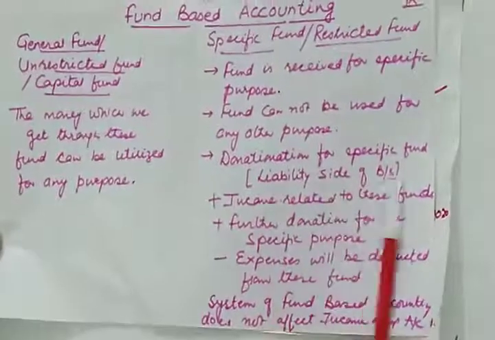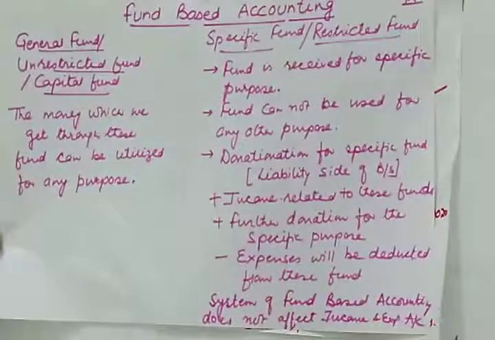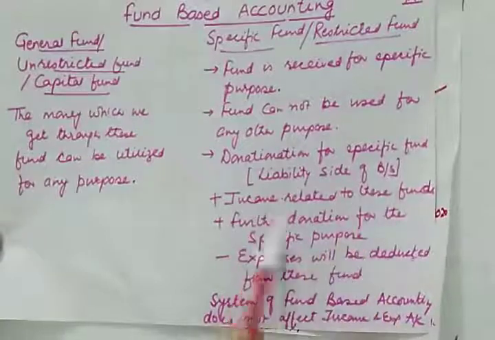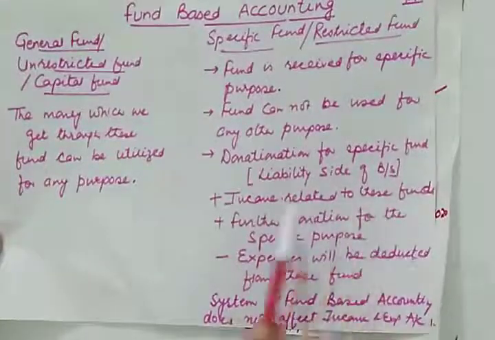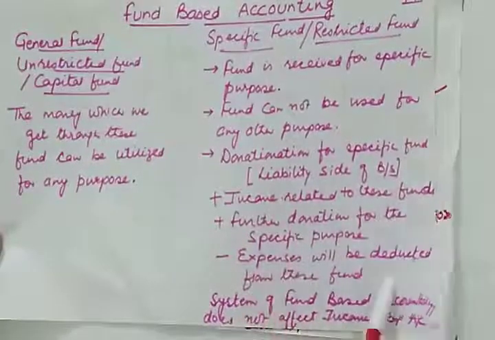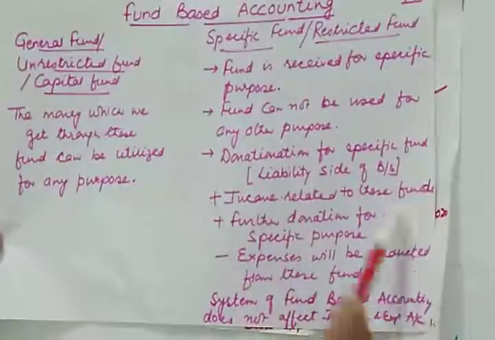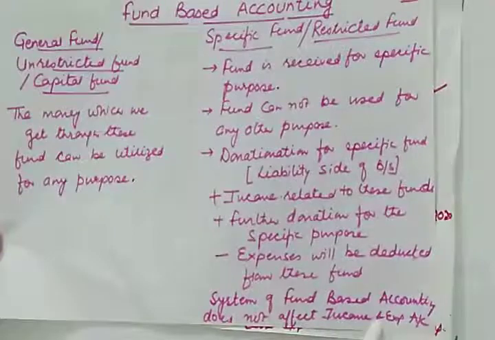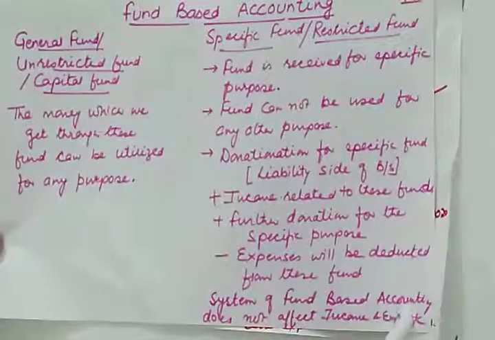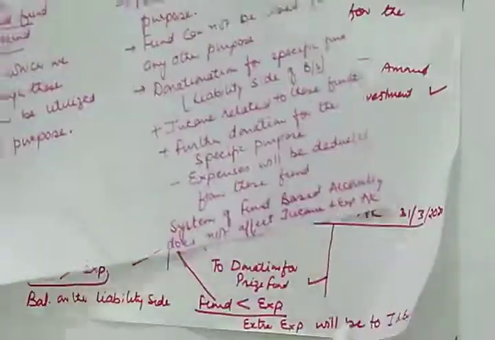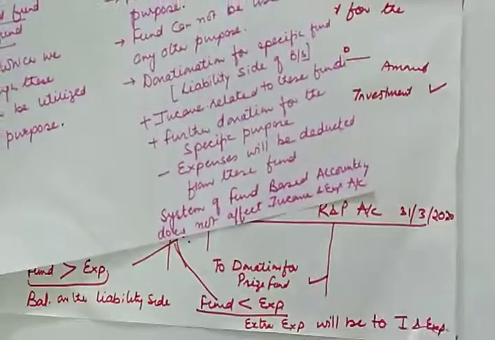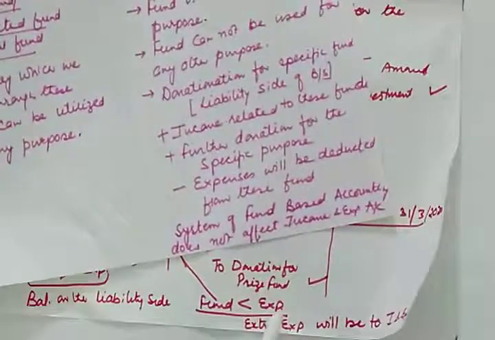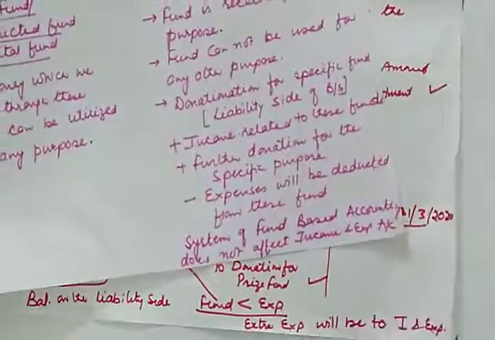And donation for a specific fund will be shown on the liability side of the balance sheet. In this we'll be adding further income and further donation, and expenses will be deducted. This system of fund-based accounting will not disturb the income and expenditure account. It will disturb income and expenditure only if there is a negative balance of fund. Then we'll take the difference from income and expenditure.